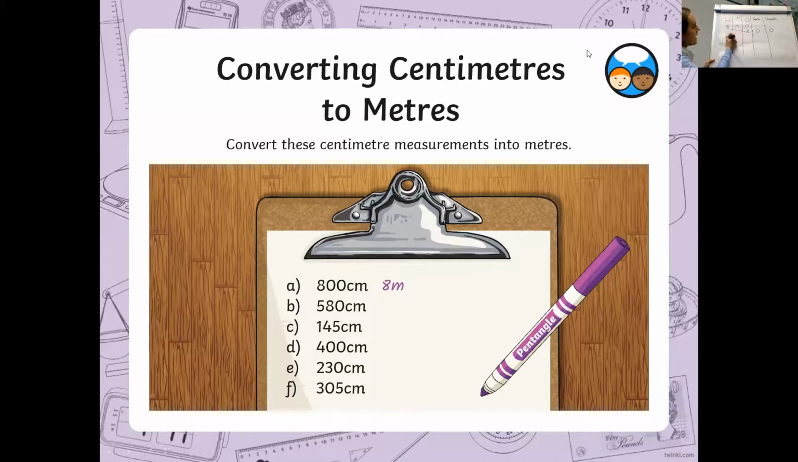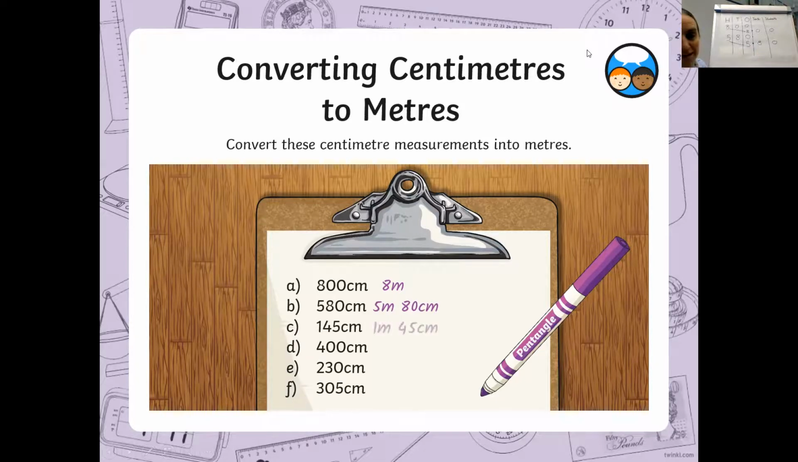What about 580 then? 580, don't forget your decimal point. The numbers are going to move 2 places because we are dividing by 100. 5 goes in the ones, the 8 goes in the tenths, and then you've got your 0 in the hundredths. Don't forget your decimal point. So 580 centimetres is 5 metres and 80 centimetres, or 5.8 metres.